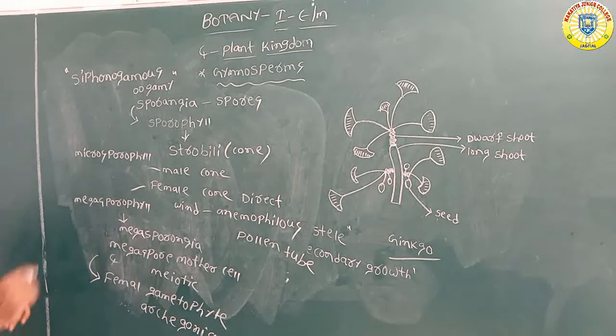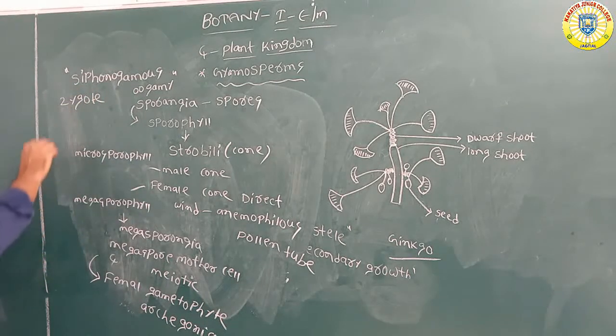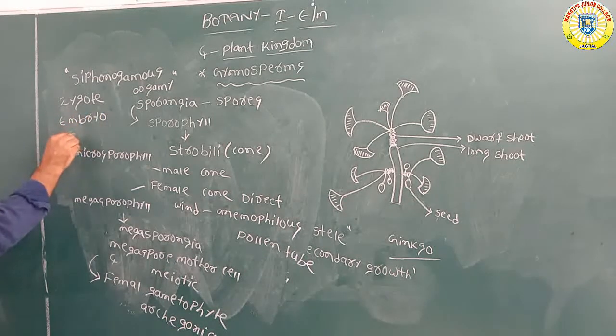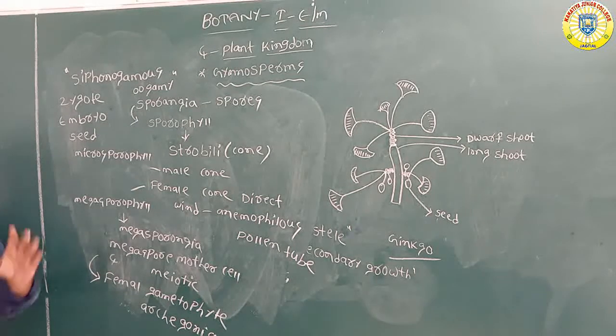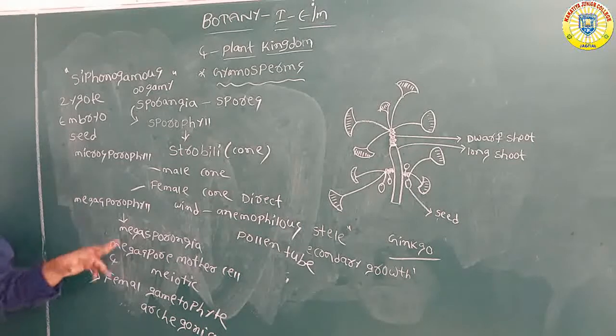After the fertilization, the zygote develops and is converted into an embryo. Ovules are converted into seeds, but these seeds are open and naked. Seeds are not present inside a fruit; they are exposed to the outside. Okay, continue. Is there any doubt here?